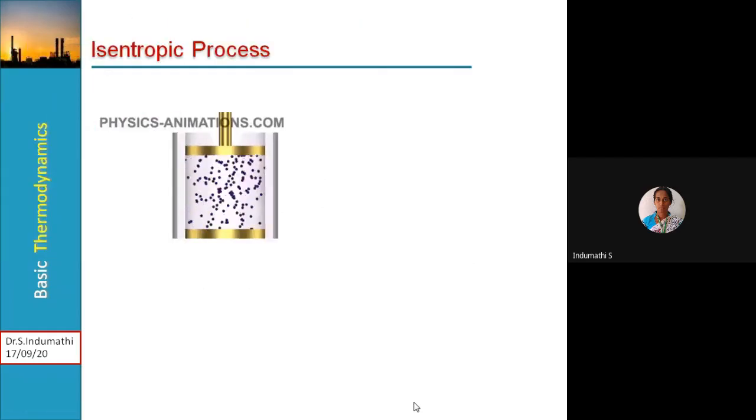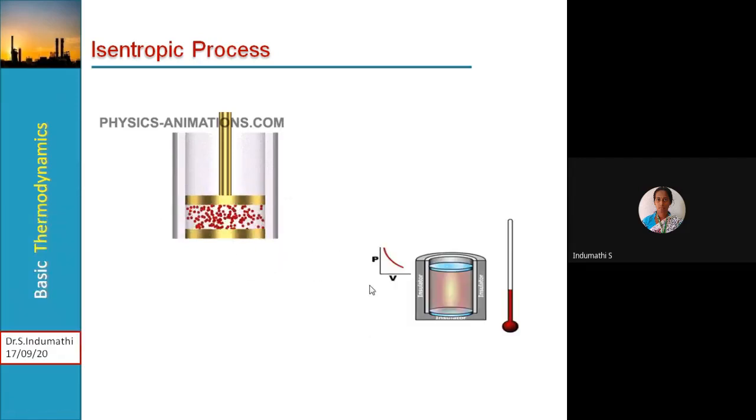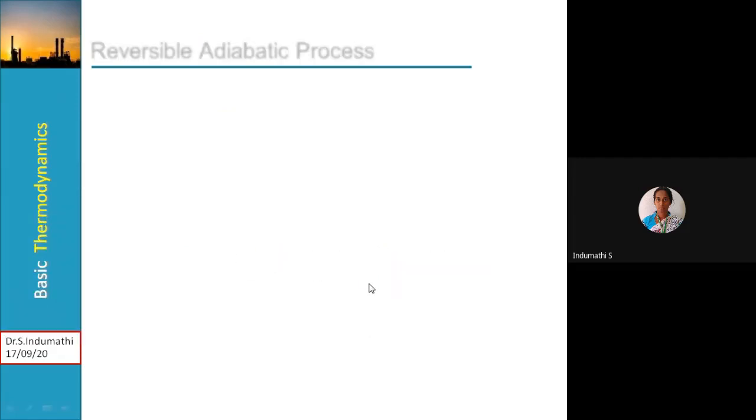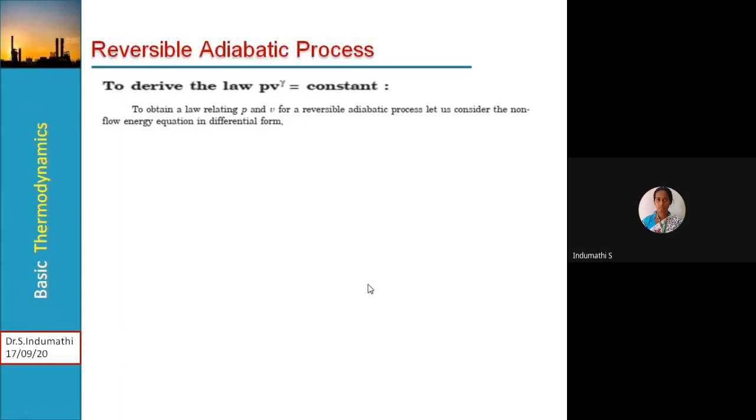So this is an adiabatic enclosure. Here we can obtain isentropic compression and expansion. Okay, see here. Then the derivation of the law PV to the power gamma is equal to constant. To obtain the law relating the pressure P and the specific volume for a reversible adiabatic process, let us consider the non-flow energy equation in the differential form.